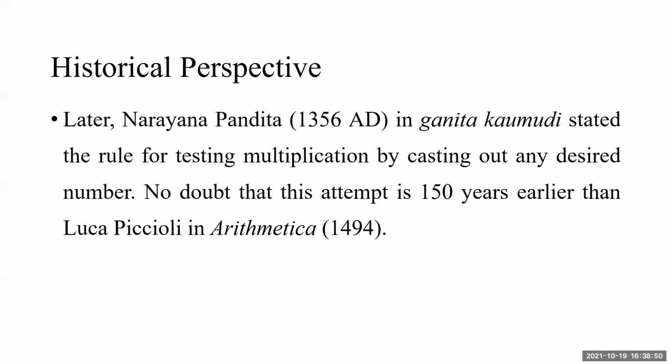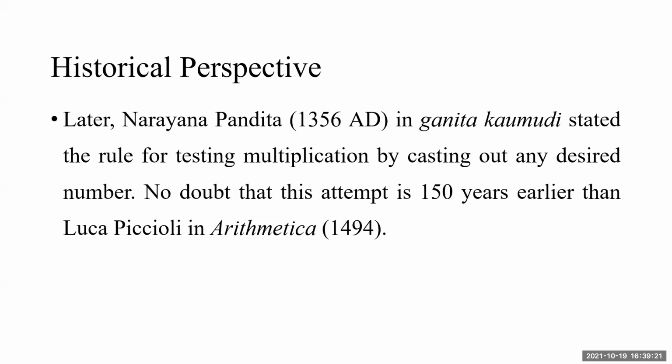Later, in the 1356 AD book Ganita Kaumudi by Narayan Pandit, this scholar moved one step forward. Instead of casting out 9 or 11, he gives a method of checking the operations, particularly of multiplication, which can be extended to division, square, cube, etc., by casting out any desired number, not necessarily 9, not necessarily 11.